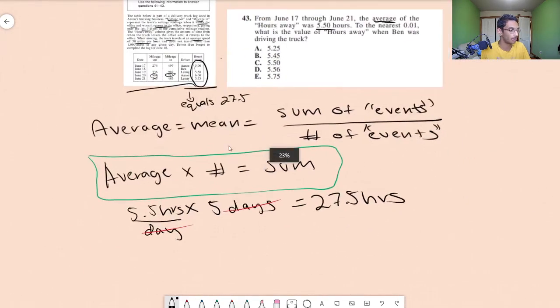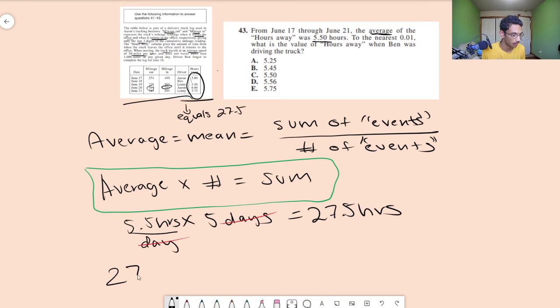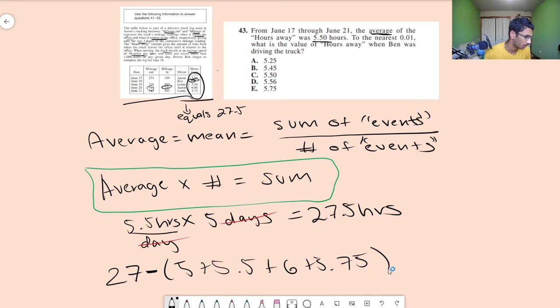So we can take the total and subtract the amount given, and we can find the value that was not given. It was just that one spot right there. So we can do 27.5 minus 5 minus 5.5 minus 6 minus 5.75. And let me quickly do that in my calculator.